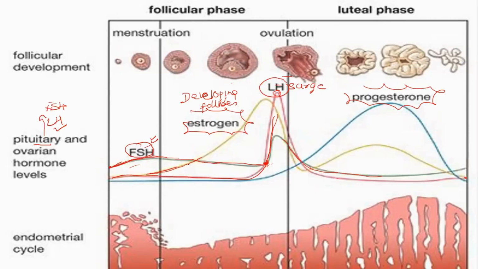Then it starts increasing during the follicular phase when the follicle starts maturing. There are the primordial, primary, secondary, tertiary, and the Graafian follicle just before ovulation, when it bursts, and the estrogen is at its peak. This estrogen is mending the uterine layer. Then as the follicle ruptures, the estrogen level goes down.